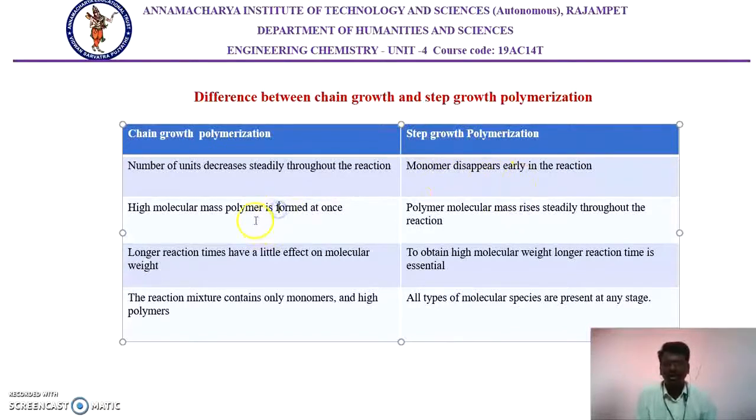Next is the molecular weight. In chain growth polymerization, at one time all the monomers combine and give a huge molecular weight compound. In step growth polymerization, the molecular weight of the polymer increases steadily throughout the reaction, and the high molecular weight is reached only at the completion of the reaction.